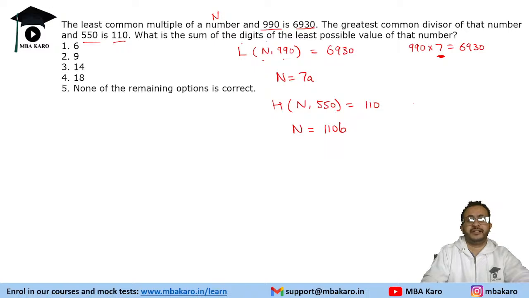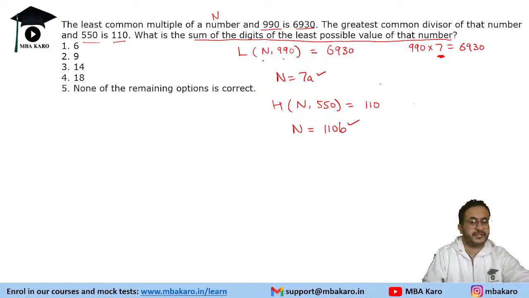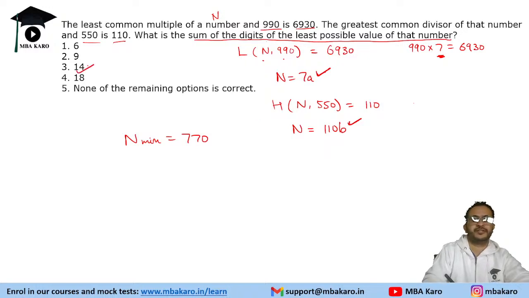So we need to find the sum of the digits of the least possible value of that. The number is divisible by 7 and it is also divisible by 110. So the least possible value of n, the minimum value, is 770 because it is divisible by 7 and also divisible by 110. So it is 770. So the sum of digits is 14.